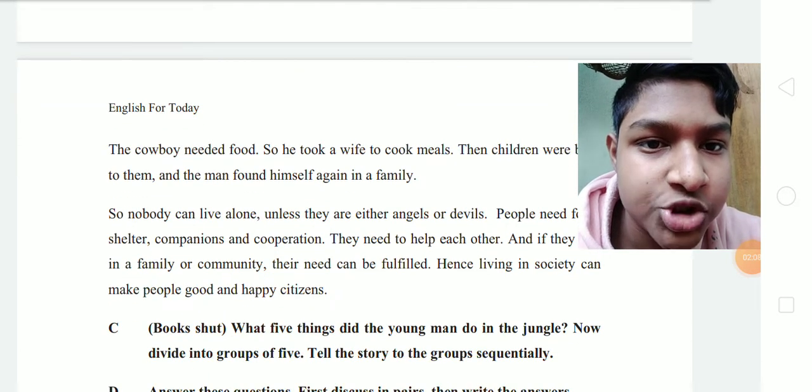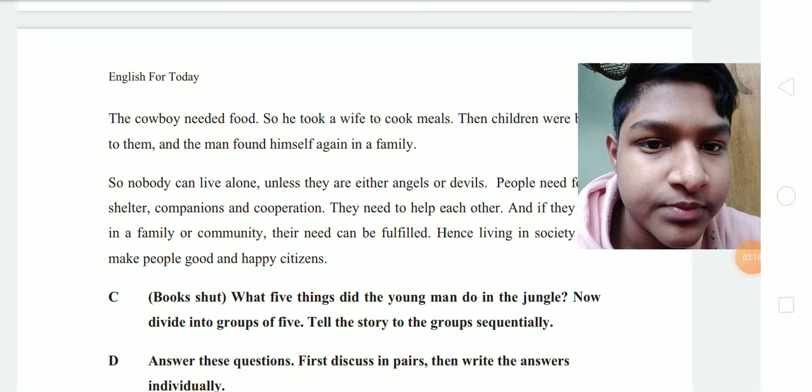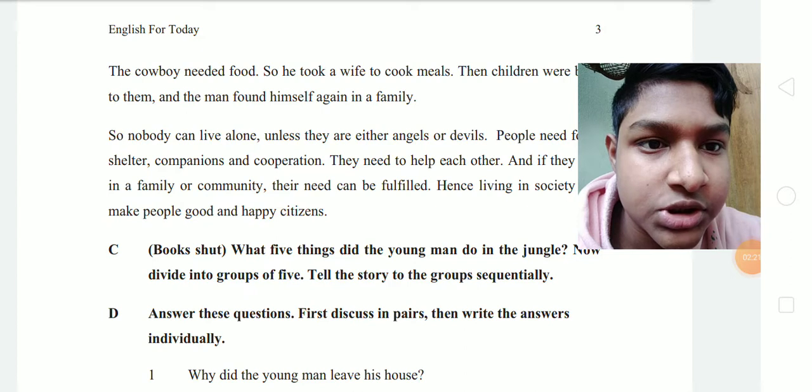Books shut. What five things did the young man do in the jungle? Now divide into groups of five. Tell the story in the groups. Answer these questions first. Discuss in pairs. Then write the answers individually.